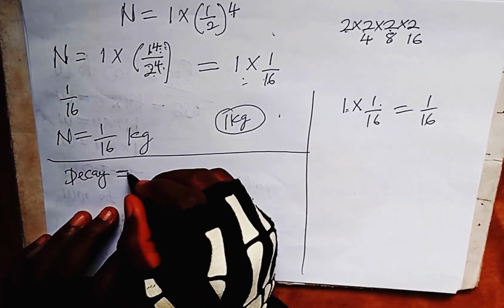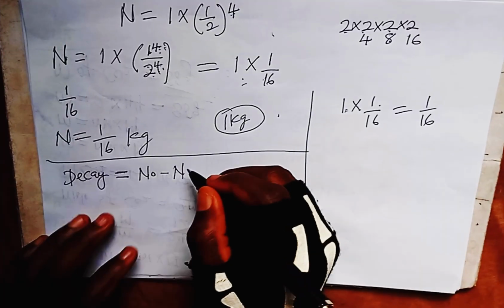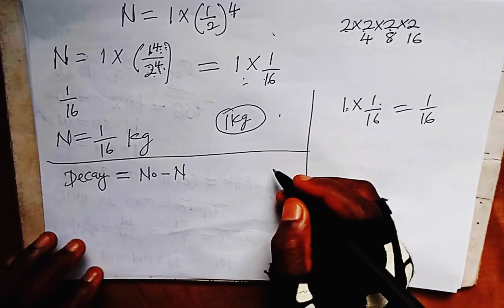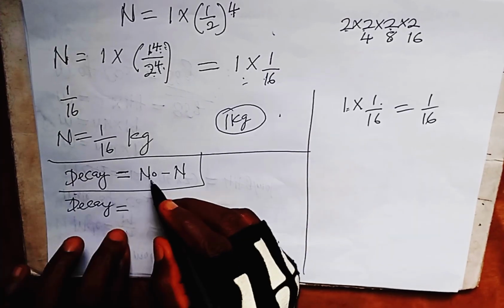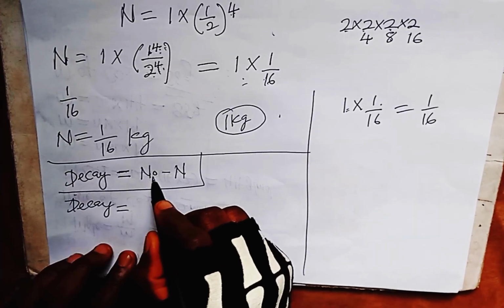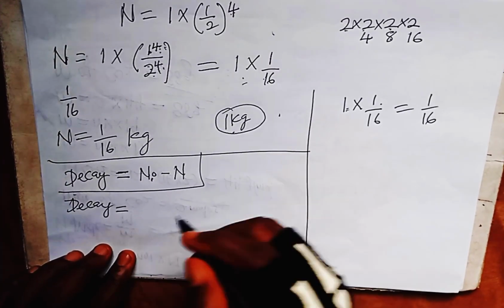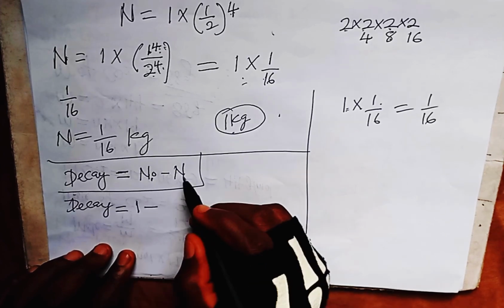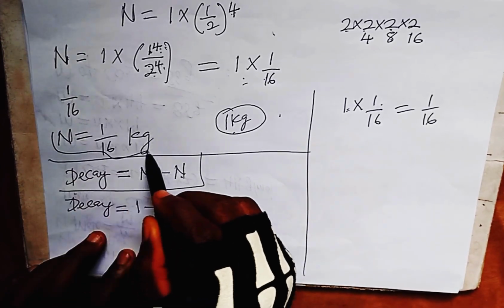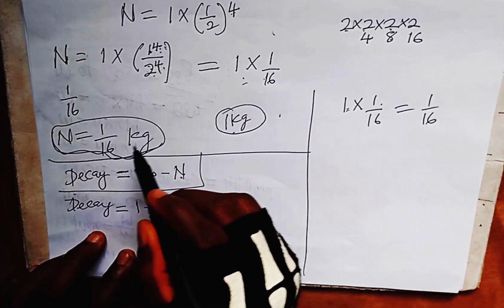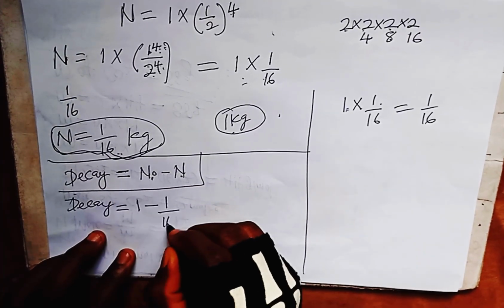Okay, so decay is equal to N0 minus N. Hope I'm correct. Yes, I think so. All right, this is the decay formula. So we are going to apply this. Decay is equal to, what is our N0? The original quantity is 1 kilogram. 1 minus, what is our N? It is the remaining quantity, the remainder after the half-life, sorry, not after decay, which is 1 over 16.